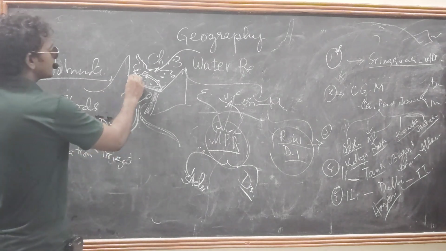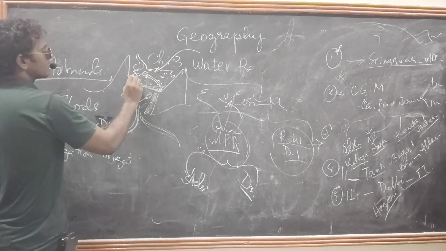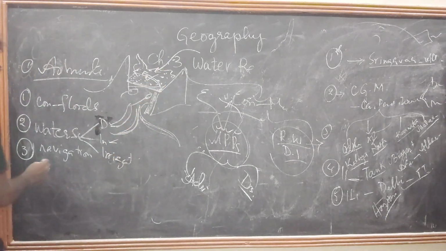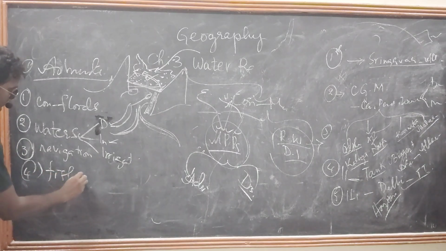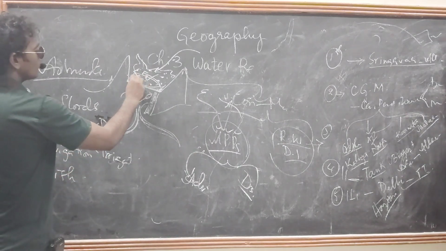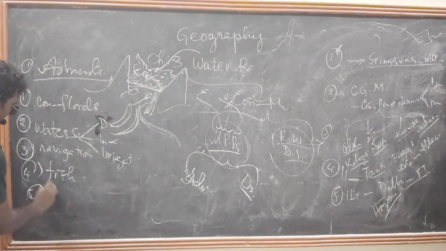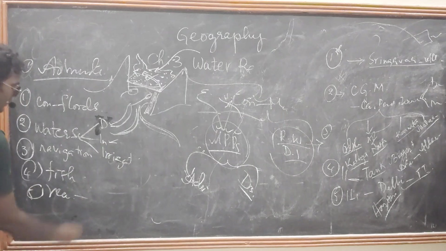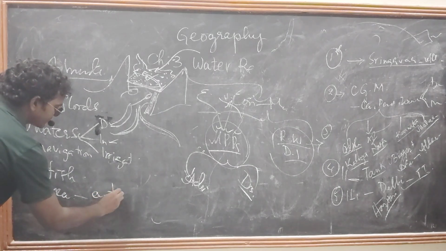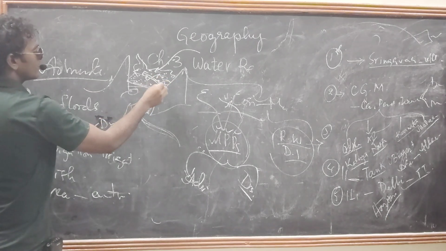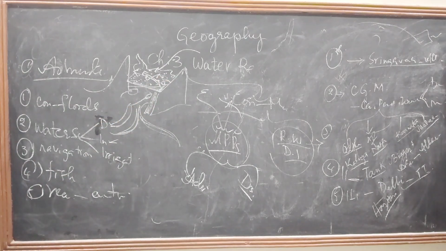And also we can see the reservoir here. Reservoir means a pond-like structure. But we can also encourage fishing here, or fish breeding. And if you have water, we can encourage recreation also. Recreation means entertainment. What kind of entertainment? Boating and swimming we can encourage here.